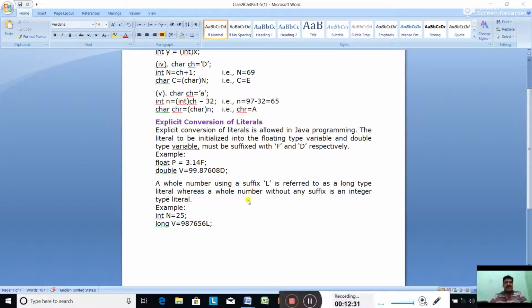So in today's class, we have learned type conversion, implicit type conversion and explicit type conversion, learned the definition and practice. Thank you.